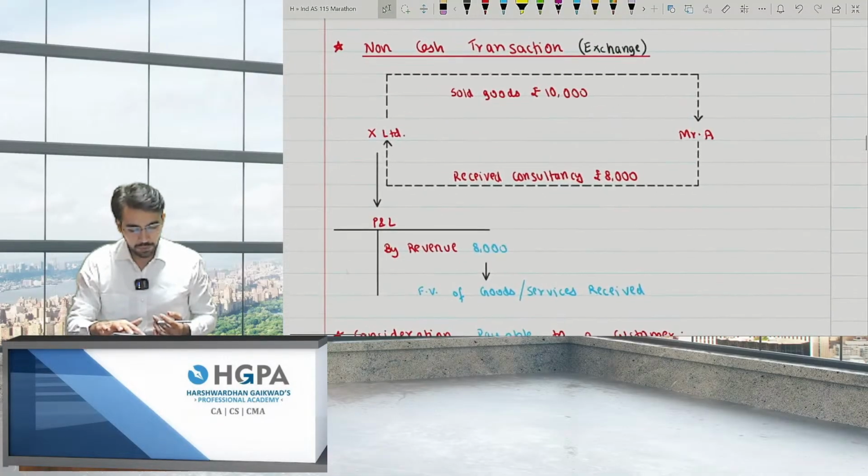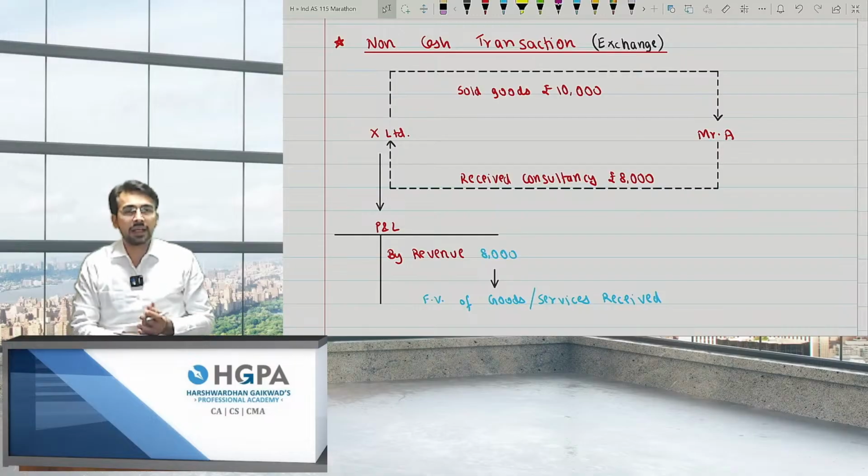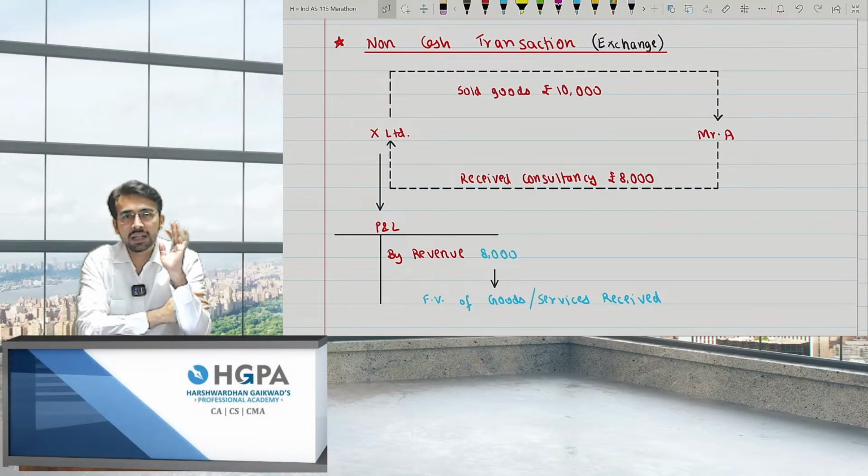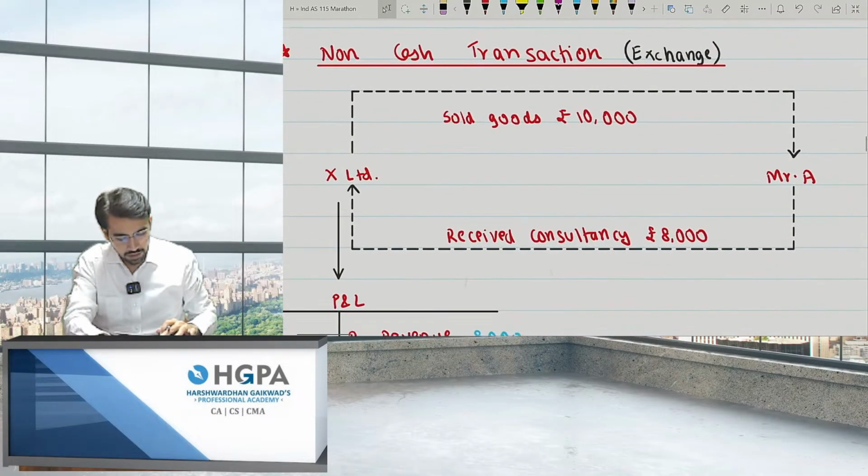This one, non-cash transaction, that is exchange. So basically, this is a barter system. If I'm giving you something and taking something from you, at that point of time, what will my sale be treated as? In this scenario, it is a reverse case of IND AS 16. I've given an example, just pay attention to this example.